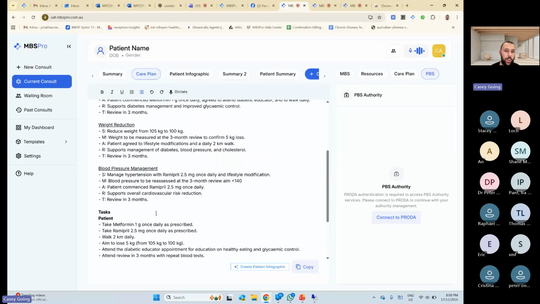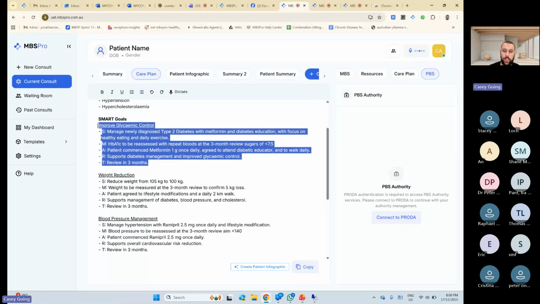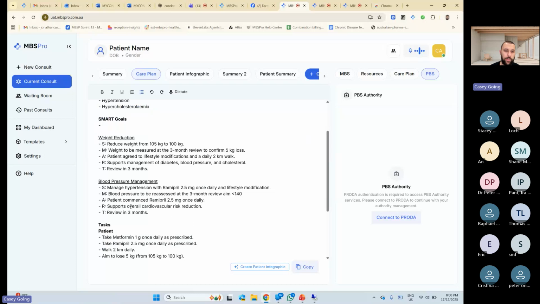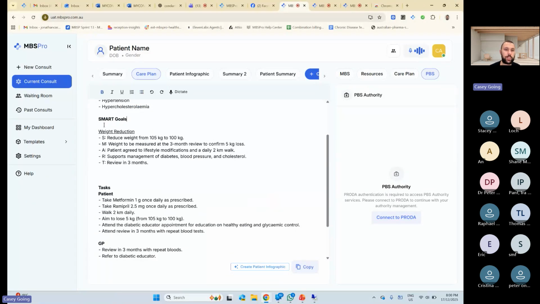Truthfully, I'd probably just have one goal with this, and it might actually just be the weight. Because if we lose the weight, you'll probably find that blood pressure and sugars are going to come down anyway. So I might even just have one goal, weight reduction. And I still start them on the metformin and the Ramipril, and talk about that. But I just say, look, the one thing I want you to do is a bit more walking. You want to lose 5 kilos. And then we'll come back in 3 months and just review that one thing.